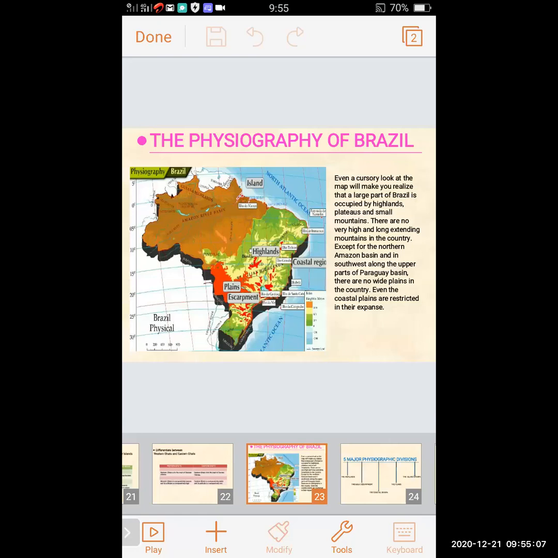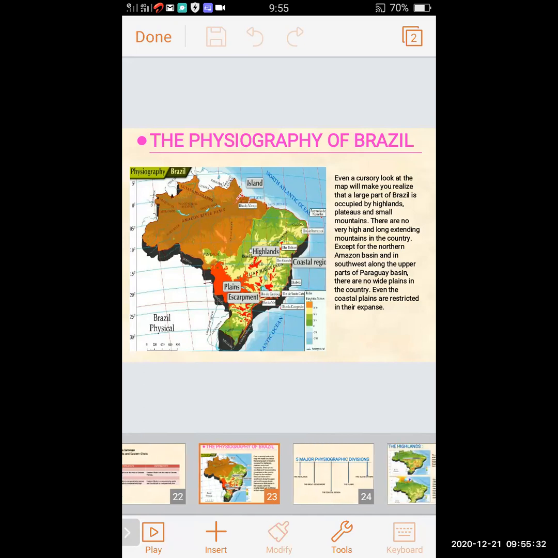The mountains are not very high or long extending. Except in the Amazon basin and southwest along the upper Paraguay basin, there are no wide plains in the country. Even the coastal plains are restricted. This is a cursory look at the map of Brazil, which gives the physiography of Brazil.